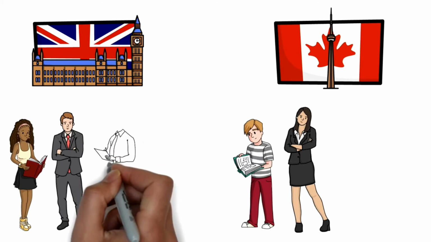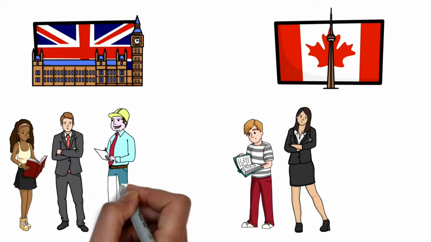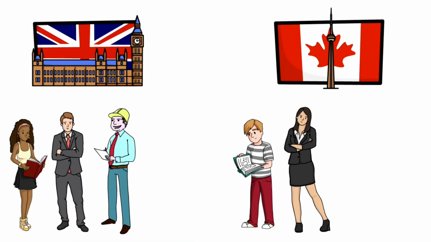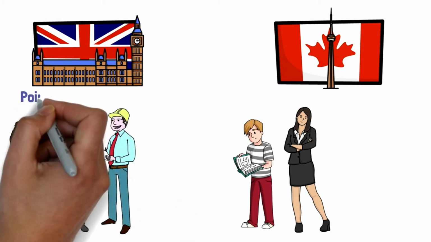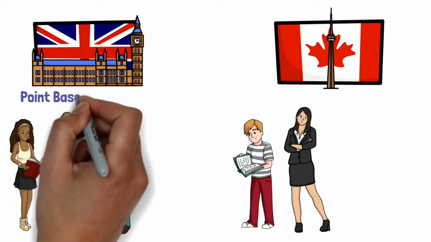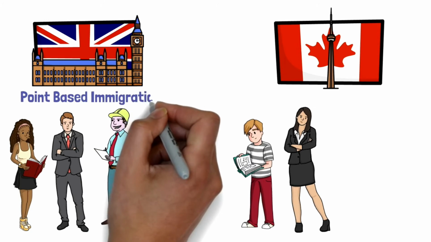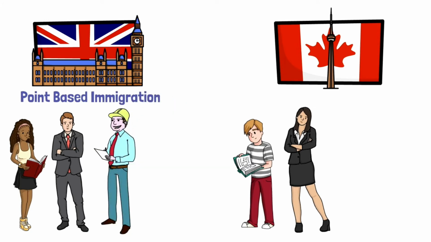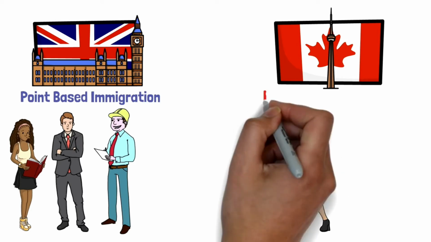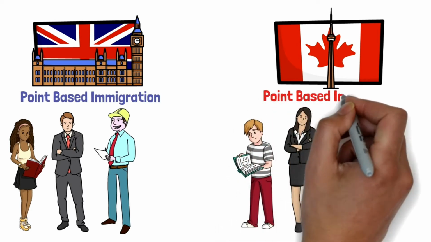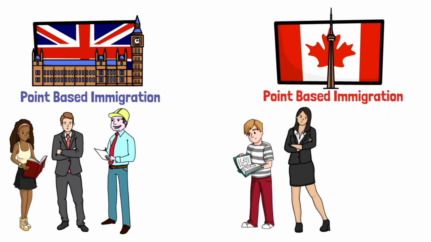But more importantly, I want to talk about these visas for skilled workers. After Brexit, UK announced that it would change its immigration system to a point-based immigration system, which is actually inspired from Canada and Australia, which means that they would also provide points based on various factors such as your age, education, work experience, and many other factors as well. And Canada has already been using this system under the Express Entry program for the last 5 years.